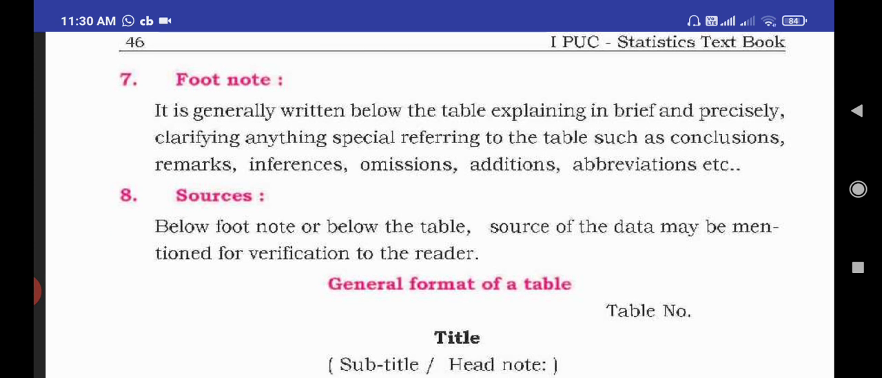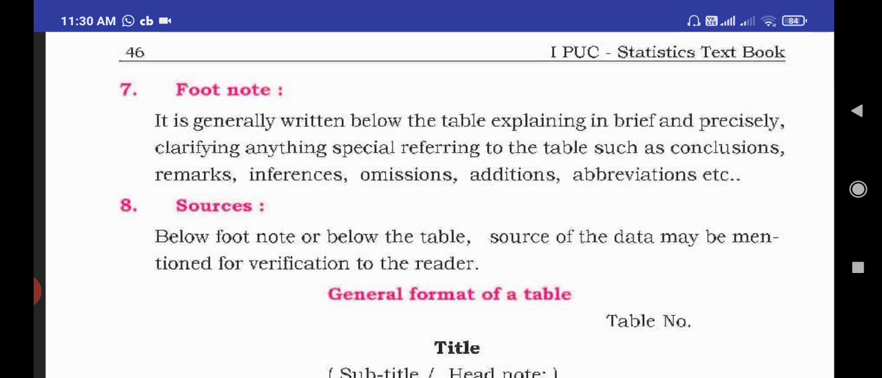Next one is sources. Last one is sources. Below the footnote or below the table, the source of the data may be mentioned for verification by the reader. Sources means where we collected the data and in which form. Source means in which way we collected the data, primary data or secondary data, and we have to mention it in the sources. These parts are very important for the formation of a table.